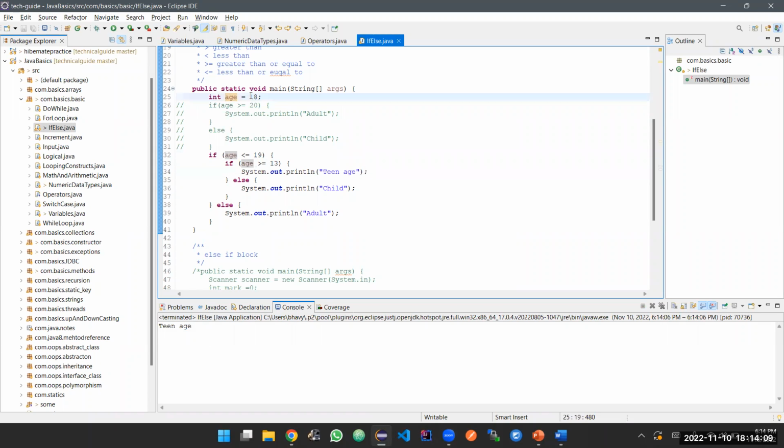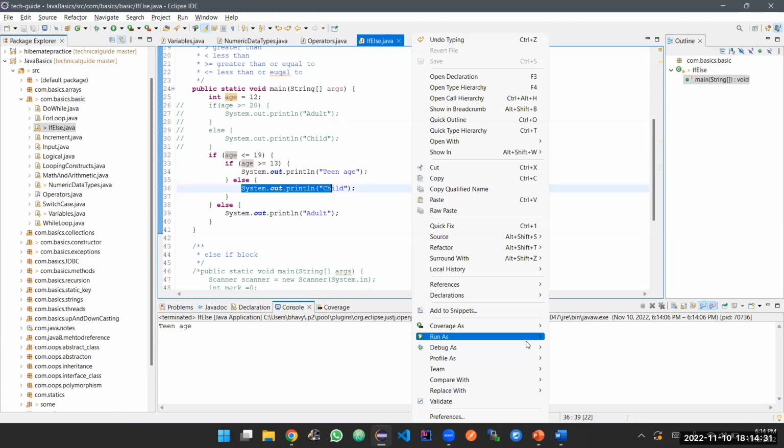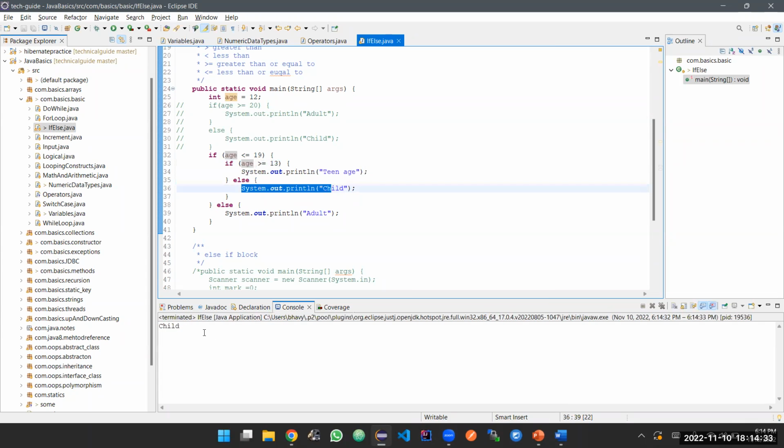Now, if I give the age as 12, 12 is less than or equal to 19, so this is true and it goes inside. Is 12 greater than or equal to 13? This is false, so it will skip this block. Just double click on the bracket. It will skip this block and go to the else part of the inner if condition: child. You'll get child as the output.